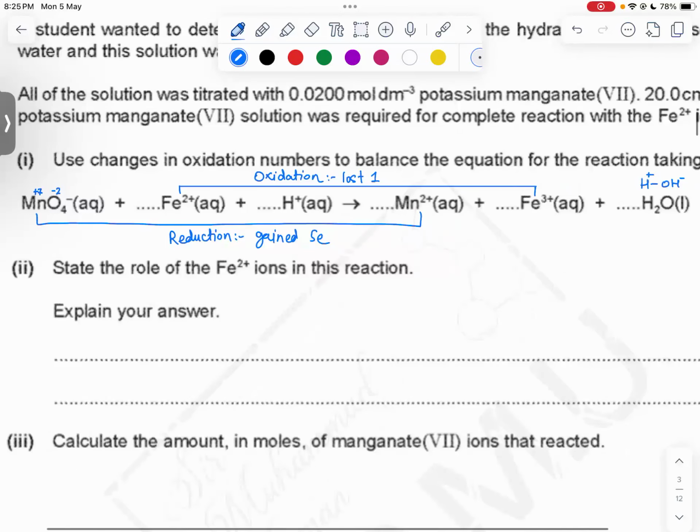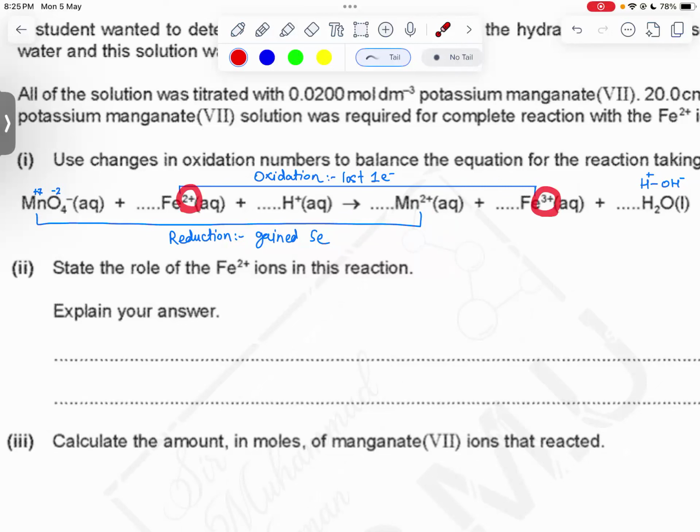That is why it has gone from 2+ to 3+. But Mn, we say it has gained 5 electrons. Why do we say that? Because it has gone from +7 to +2. That is a decrease of 5 in oxidation number, so it should have gained 5 electrons. All right. Now, when this is said and done, what we need to do is balance the amount of oxygens lost and oxygens gained.